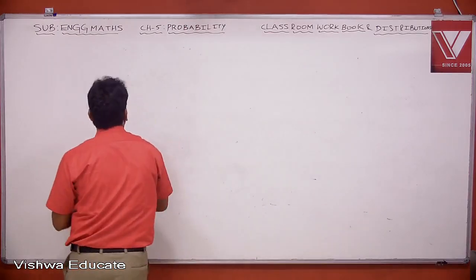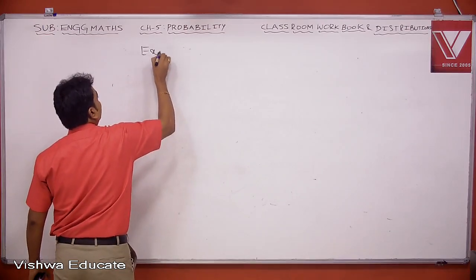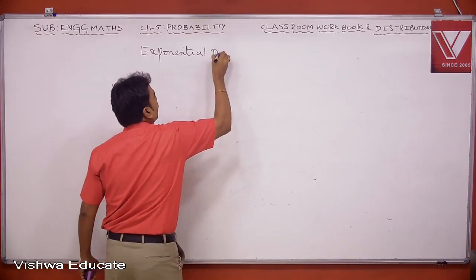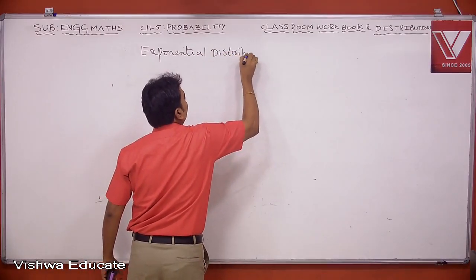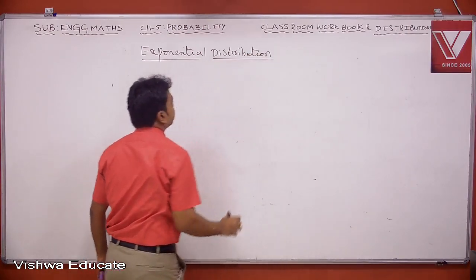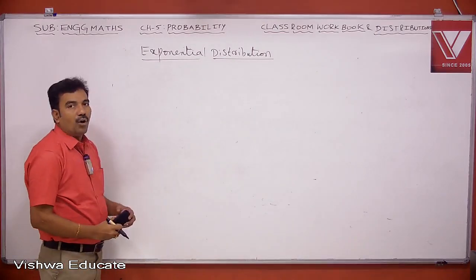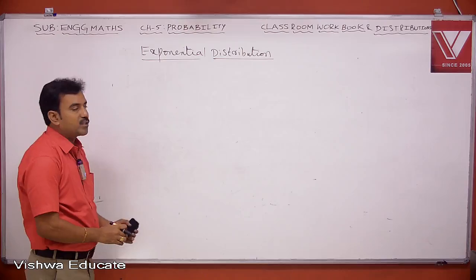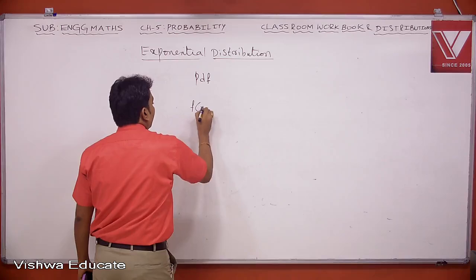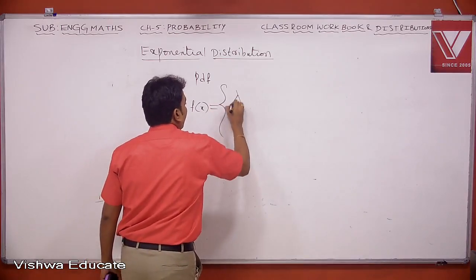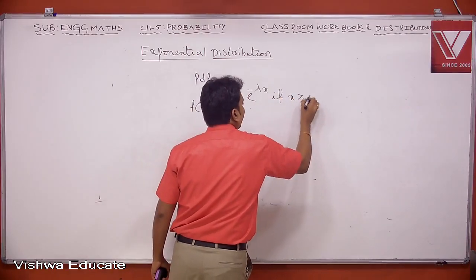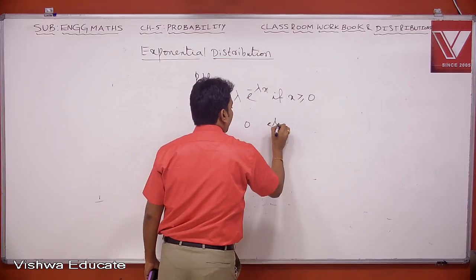Next distribution is exponential distribution. Now let us see the PDF in case of exponential distribution. Here the PDF is defined like this: f of x equal to lambda times e power minus lambda x if x is greater than or equal to 0, 0 elsewhere.